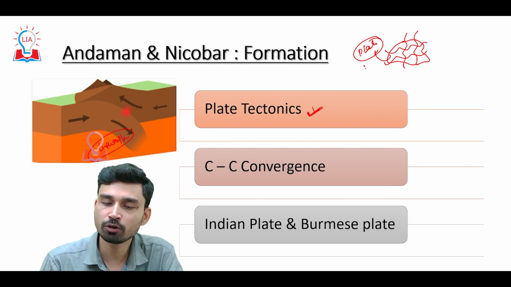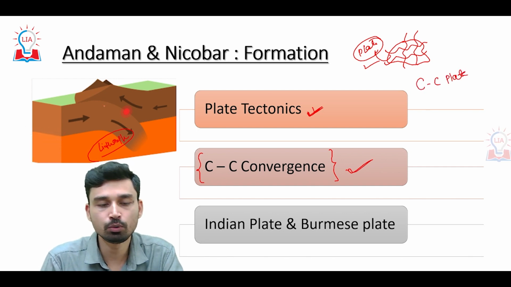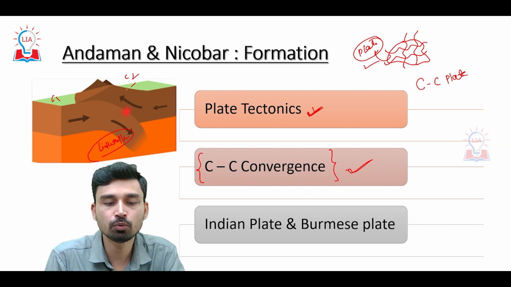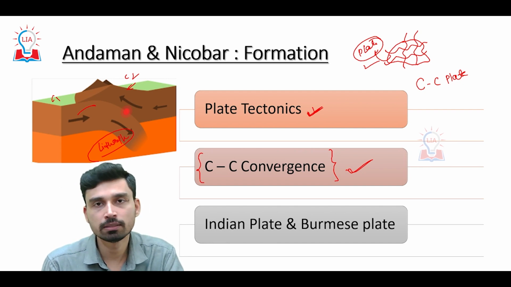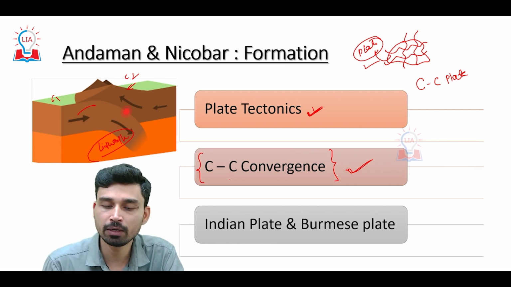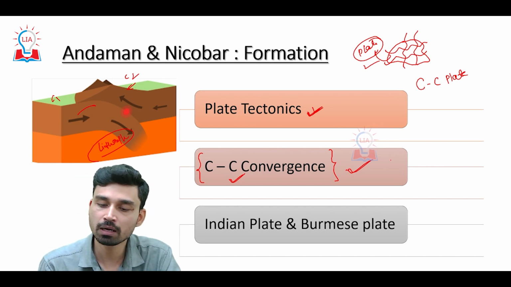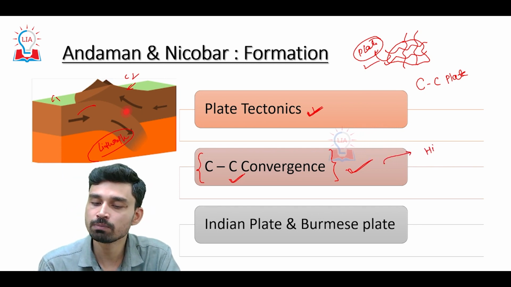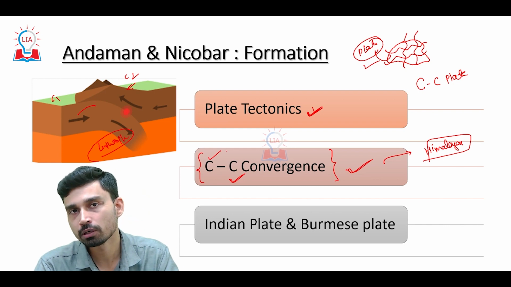Various types of plate tectonics do we have, and as far as the Andaman and Nicobar formation is concerned, these islands have formed due to continental plate convergence. That is, when two continental plates are coming from two different directions and are colliding with each other, this process is called convergence, and due to this convergence we have the formation of the Andaman and Nicobar Islands. The same phenomenon is also responsible for the formation of the Himalayas. So the question comes: which two continental plates have collided to lead to the formation of Andaman and Nicobar?